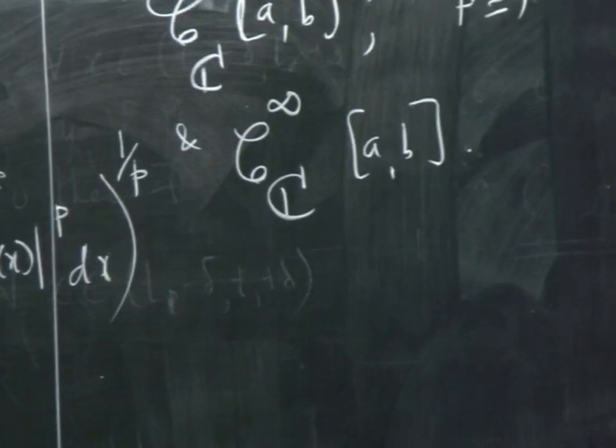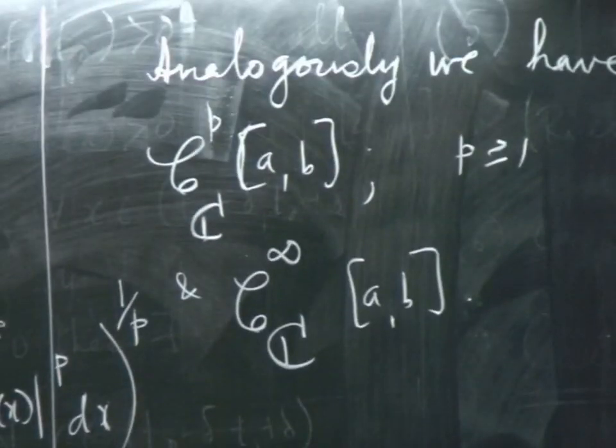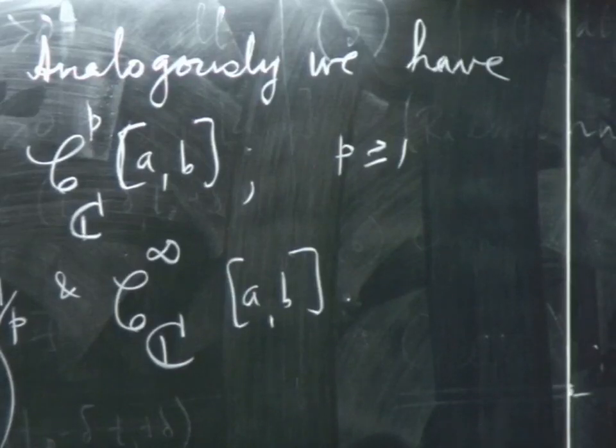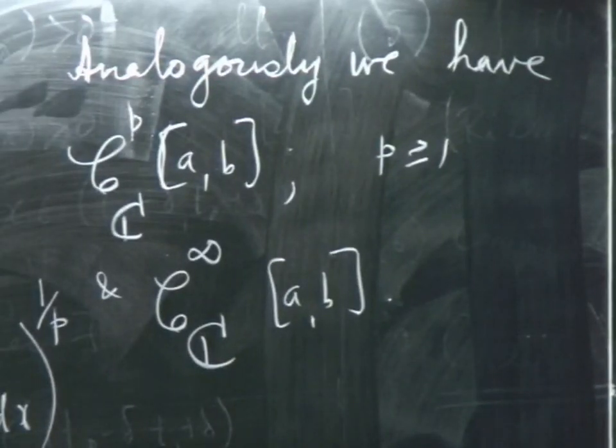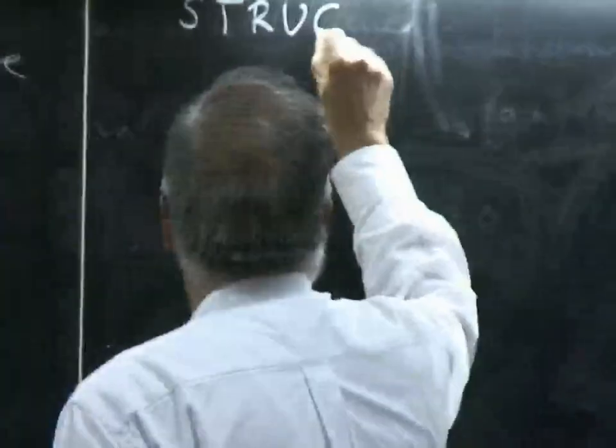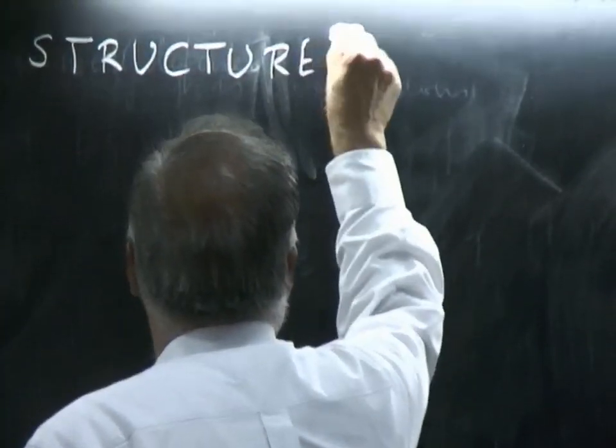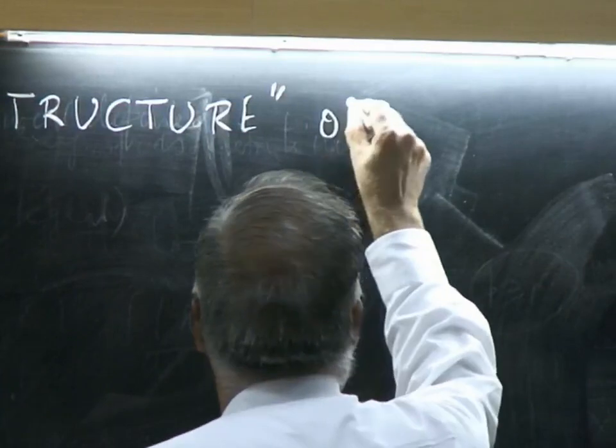So now we have several examples including continuous functions. We have therefore a whole collection of metric spaces which will go on increasing only. The number of examples will go on increasing as we learn more and more. Now that we have got so many examples, many times when you see a particular concept, you can see what it means in each one of these. Sometimes it will be very difficult, but that will make you understand things a little better. Okay, so now we are going to look at the structure, in a sense, various structures that are available on a metric space.